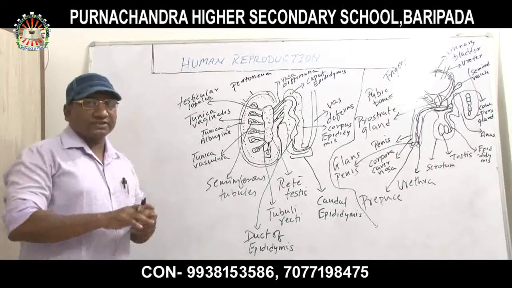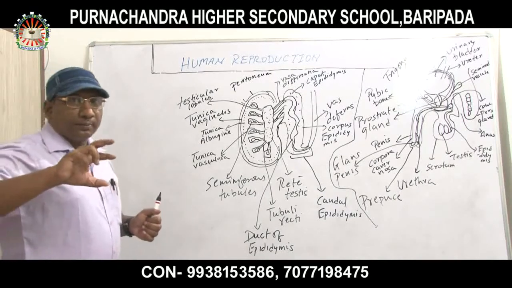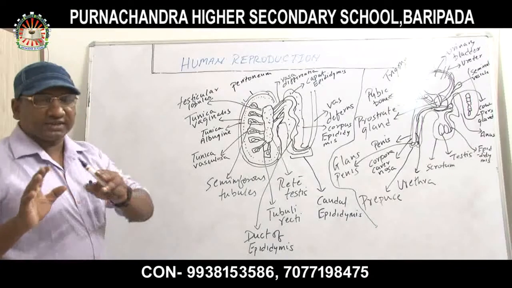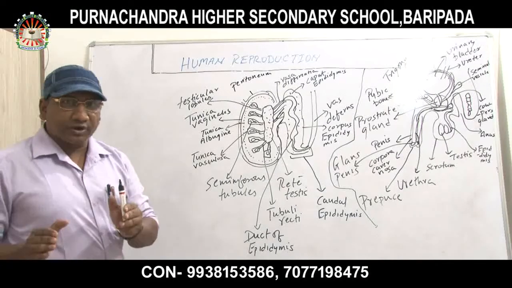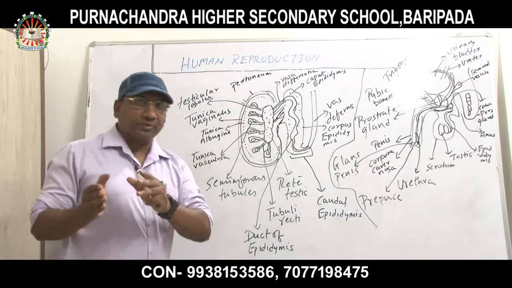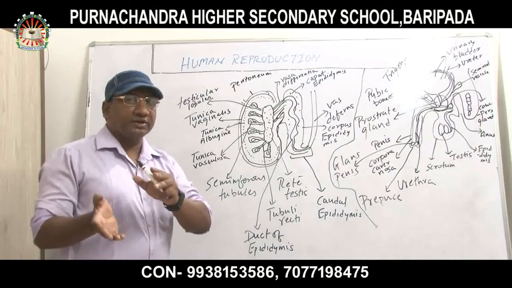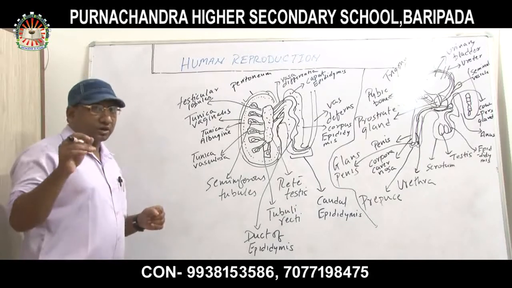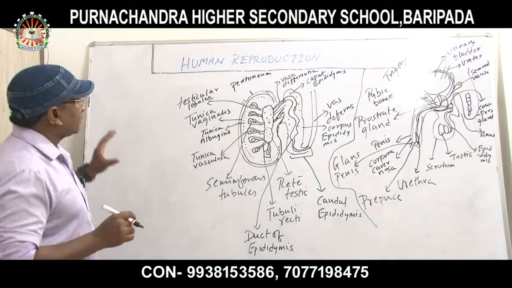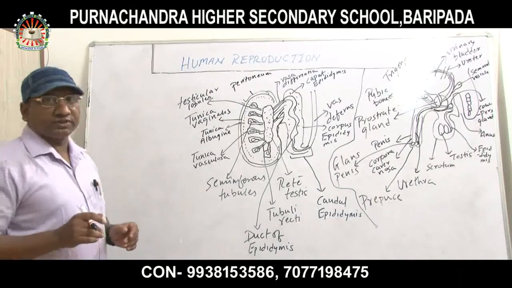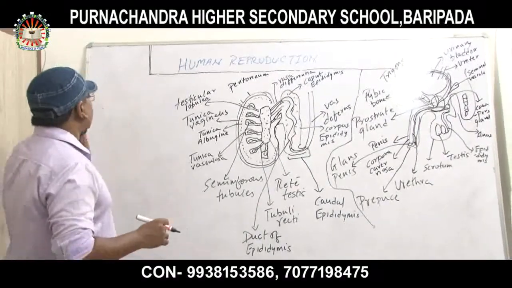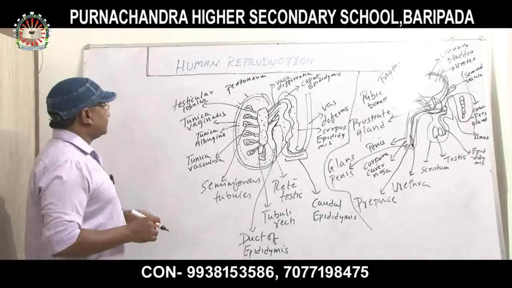Now, on the basis of the presence or absence of the parents, reproduction is classified into two types, that is asexual reproduction and sexual reproduction. I have completed this segment in botany, so asexual and sexual reproduction is not needed now. Now we are focusing on human reproduction, which is a very important topic from the examination point of view.